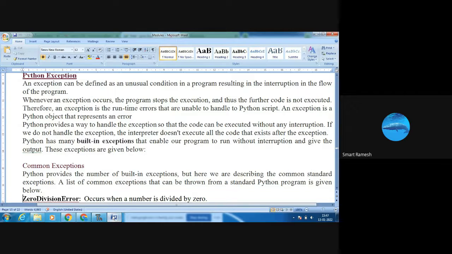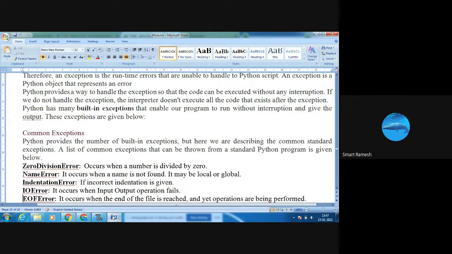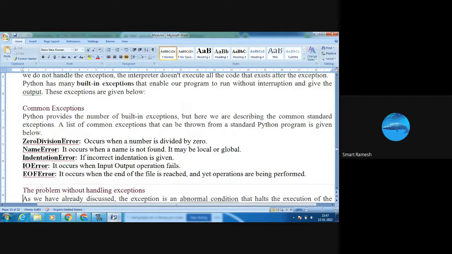Here are the common exceptions. ZeroDivisionError: when a number is divided by 0, that is the zero division error. NameError: when a name is not found, it shows the name error.